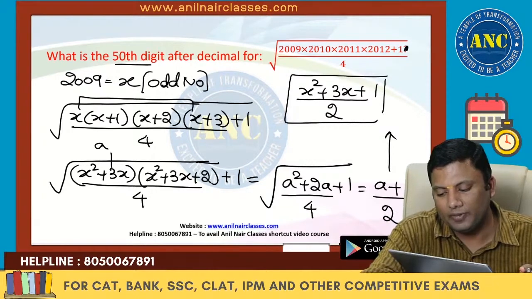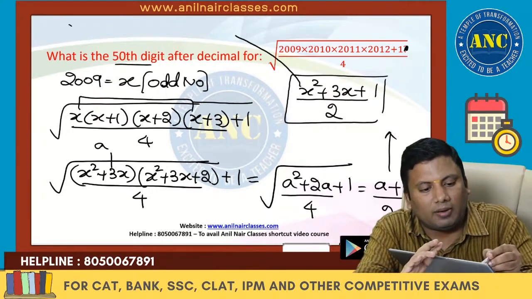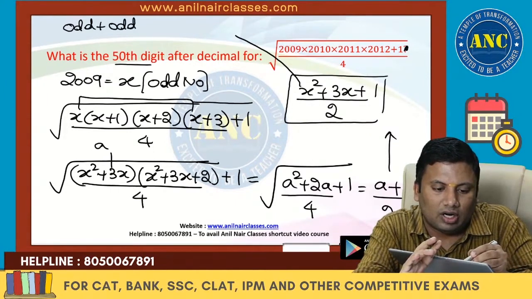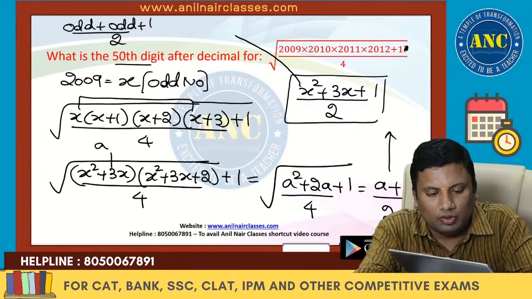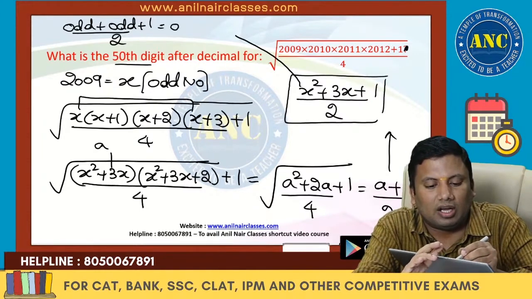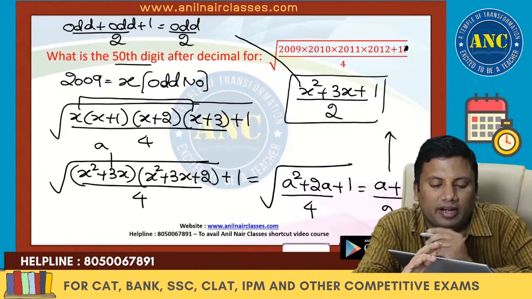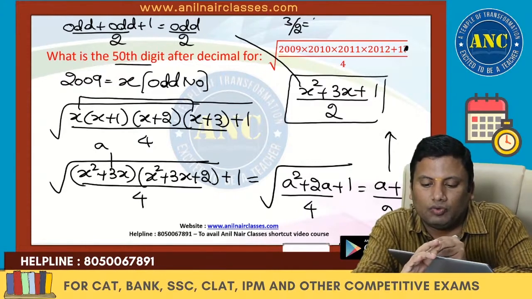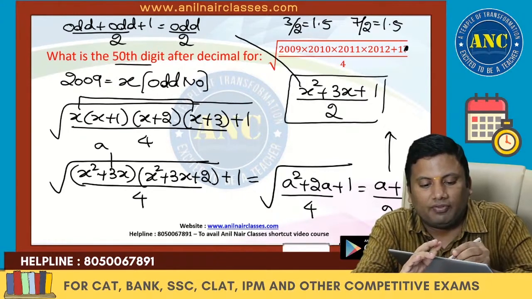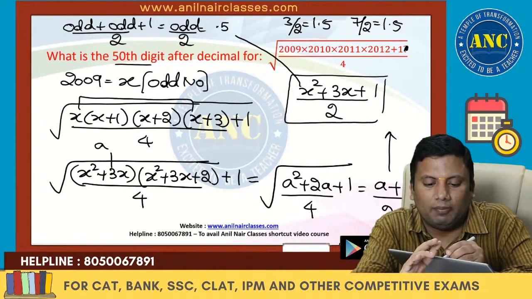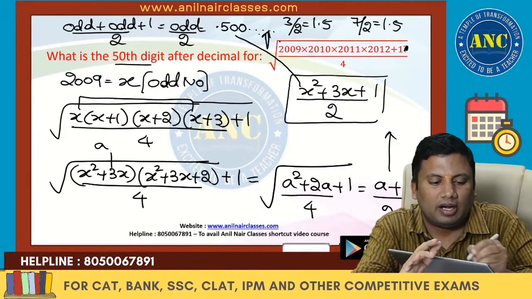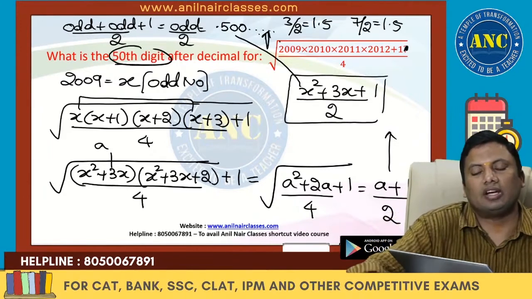Now if you see here, x is an odd number. Odd squared is an odd number. 3 into odd is an odd number. Plus 1 divided by 2. Odd plus odd is even. Even plus 1 is odd. Odd divided by 2: 3 divided by 2 is 1.5, 7 divided by 2 is also 3.5, so after the decimal, it will be 5. Remaining all will be zeros. So the 50th digit after the decimal is 0.